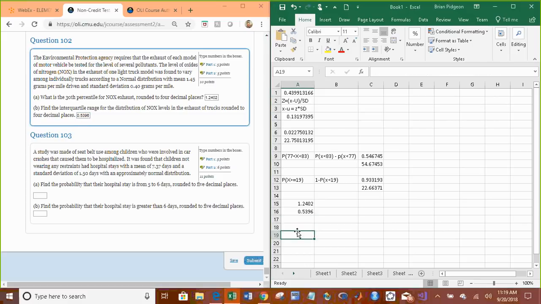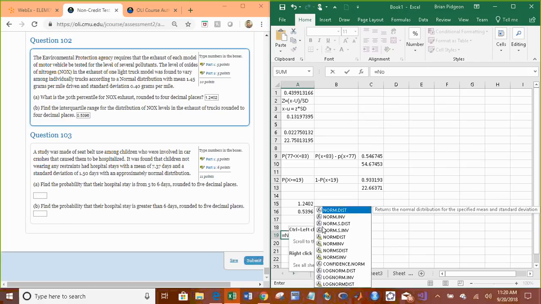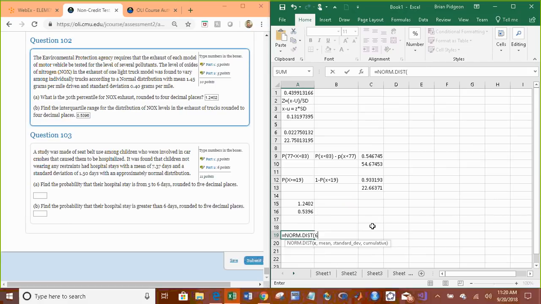A study was made of seatbelt use among children who were involved in car crashes that caused them to be hospitalized. It was found that children not wearing any restraints had hospital stays with a mean of 7.37 days and a standard deviation of 1.5 days with an approximately normal distribution. Find the probability that their hospital stay is from 5 to 6 days, rounded to 5 decimals. Well, just like this one here, this is going to cause us to have two different normal distribution calculations. Norm diff, take the larger, 6 days, mean is 7.37, standard deviation of 1.5, and then 1.